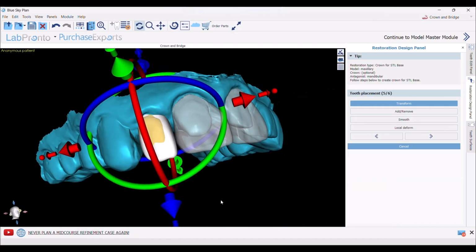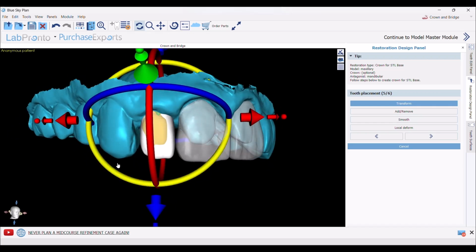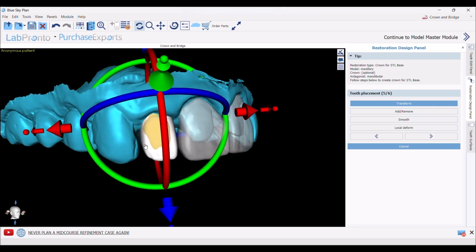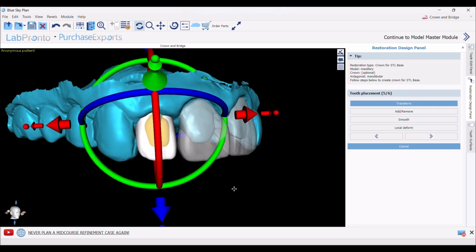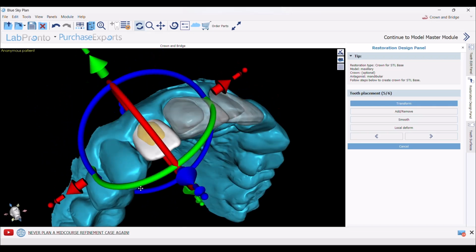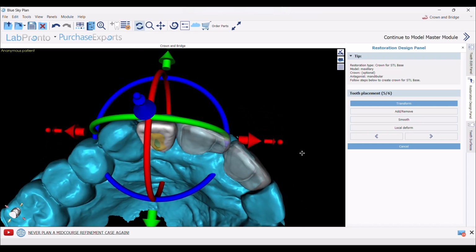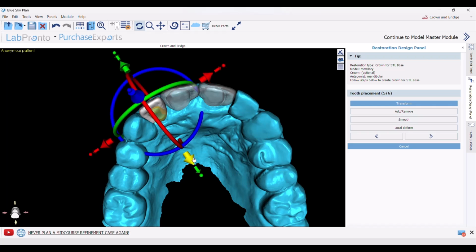The crown here needs a lot of adjustment. The length needs to be decreased. To close the gap distally, we increase its thickness here. Same way for the mesial gap. The incisal edge and the incisal curve. I need to push it labially a little.